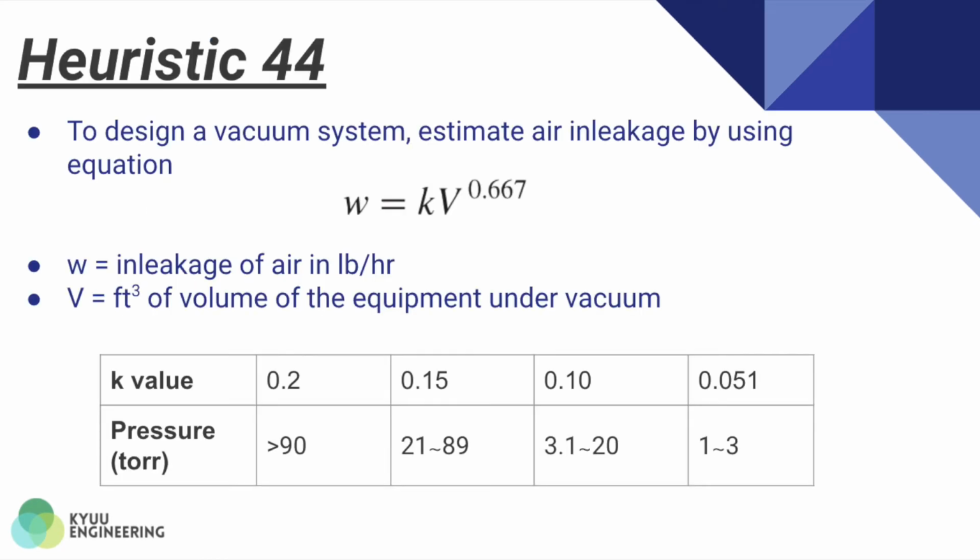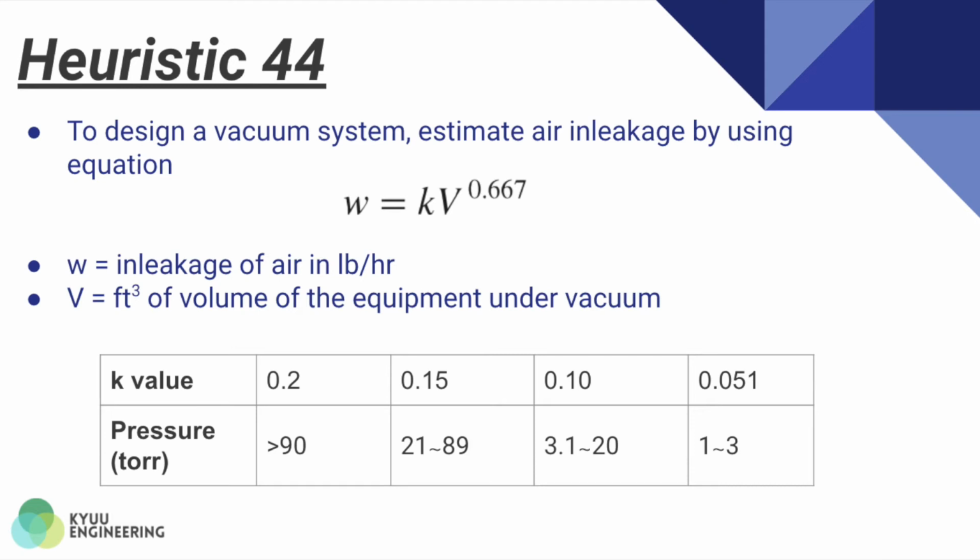Heuristics 44 and 45 are the heuristics in vacuum condition. For heuristic 44, we need to estimate the in-leakage of air. This is because the vacuum equipment can cause in-leakage of ambient pressure air, which means the air from the outside is leaking to the inside. So, to design a vacuum system, we need to estimate the in-leakage of air by using this formula.